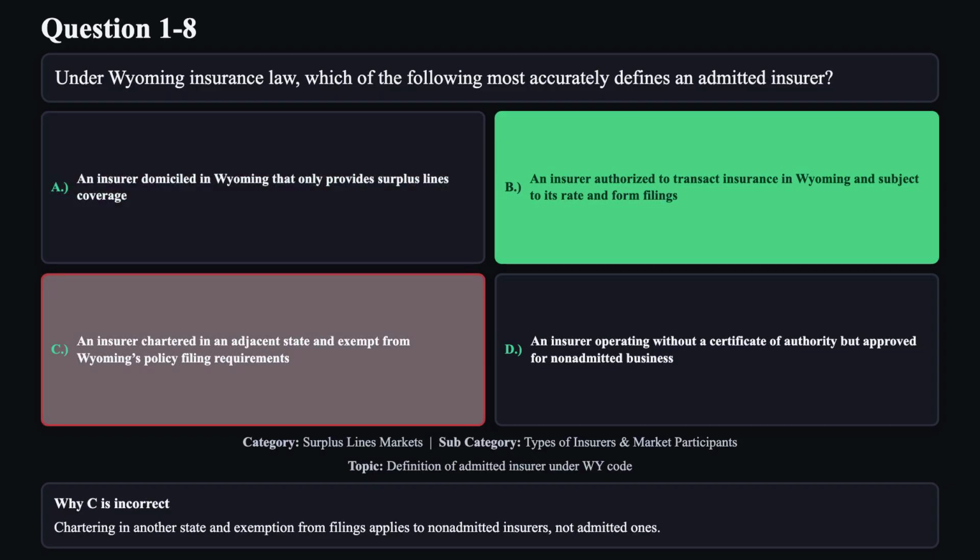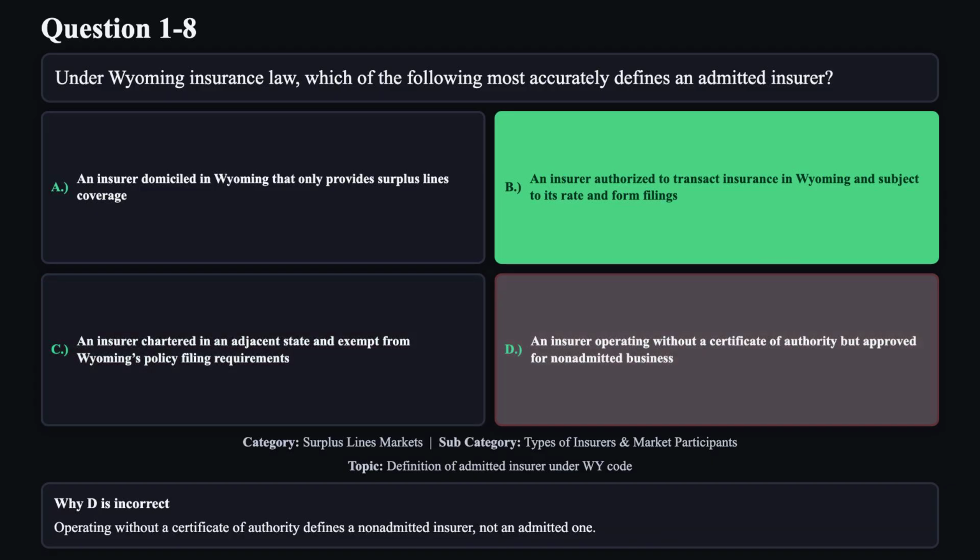Reason C is not correct. Chartering in another state and exemption from filings applies to non-admitted insurers, not admitted ones. Reason D is not correct. Operating without a certificate of authority defines a non-admitted insurer, not an admitted one.